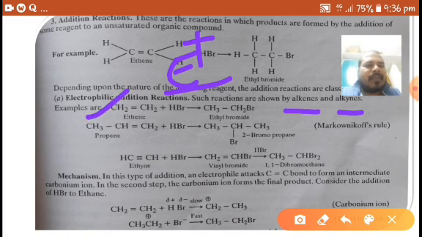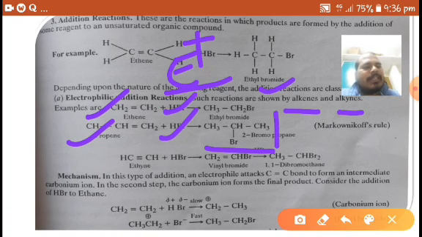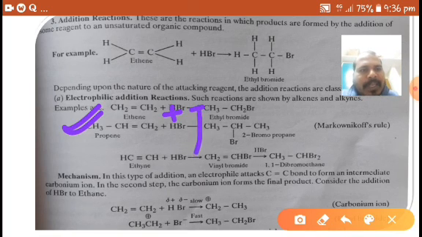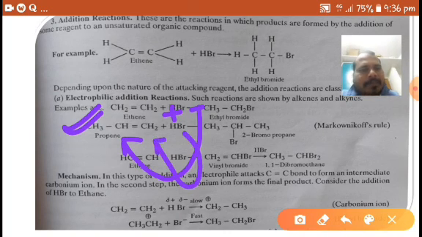Ethene on reaction with HBr gives ethyl bromide, and propene on reaction with HBr gives 2-bromopropane. For this reaction there is a possibility of formation of two products. H plus Br minus, bromine can be attached here, or can be attached here.